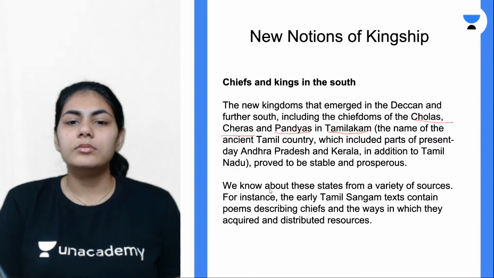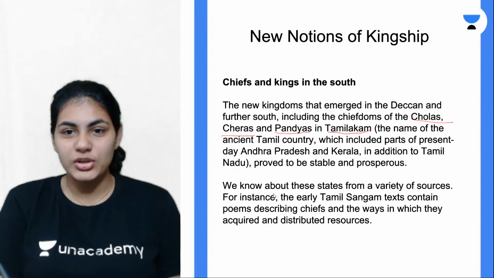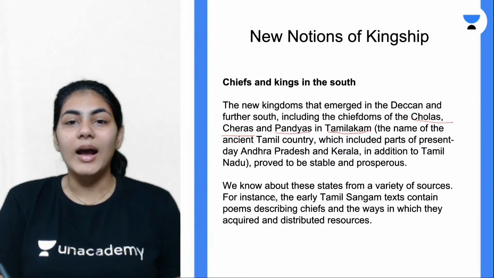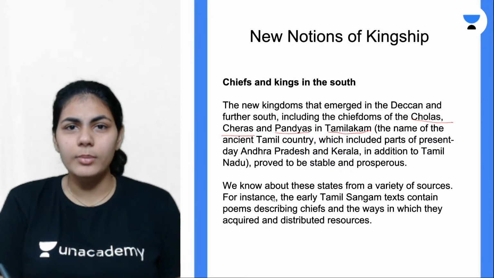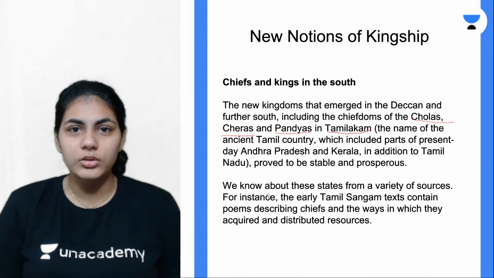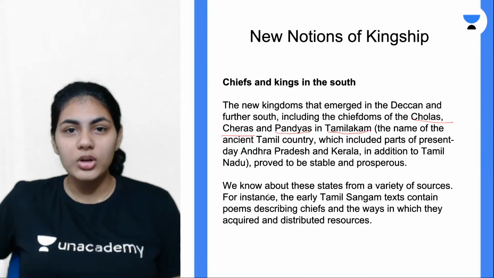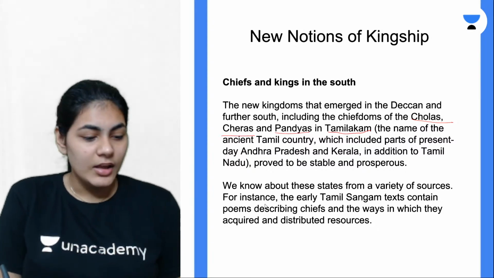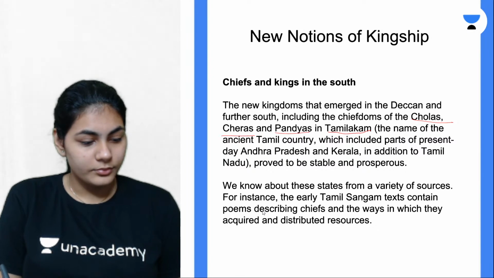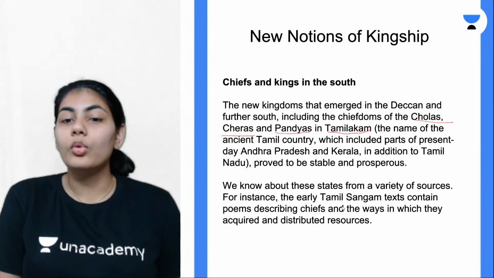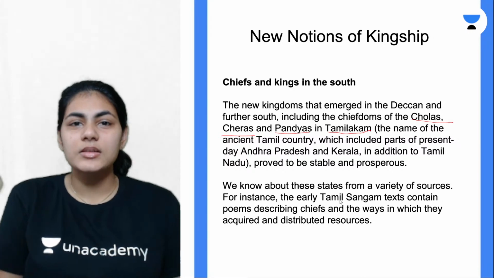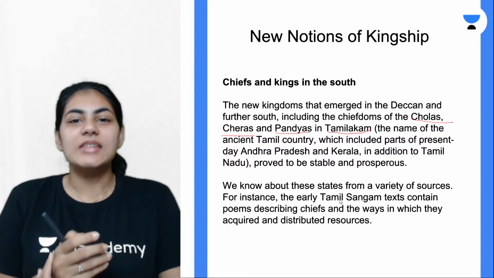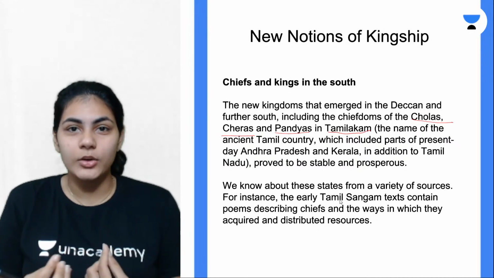And how do we get to know information about them, right? The sources are very, very important here. Unlike the Sanskrit texts, because Sanskrit is not spoken in the south, the major source for us are the Tamil Sangam texts, right? What are these Tamil Sangam texts? In the Tamil region, the Tamilakam land, these Sangam texts are very, very crucial.